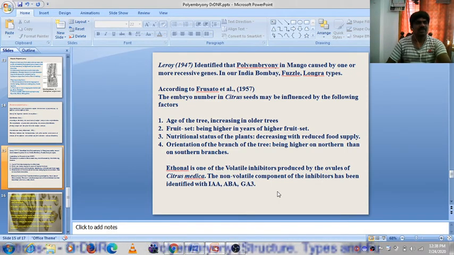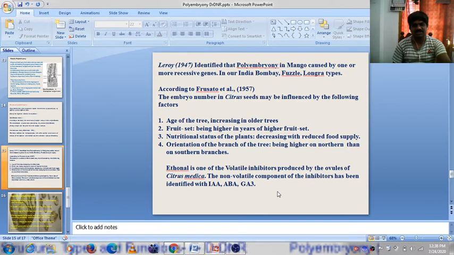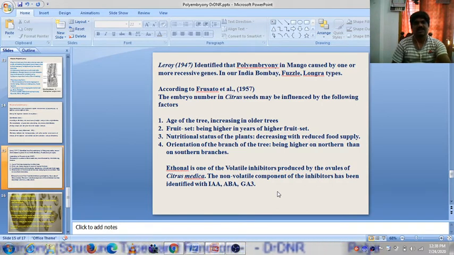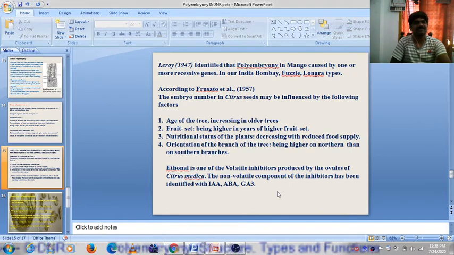Here, because of hybridization, because of the necrohormone, or because of the recessive genes, or due to the age factor, even orientation of the branch, nutritional status, and fruit set, these all are the reasons for polyembryony.